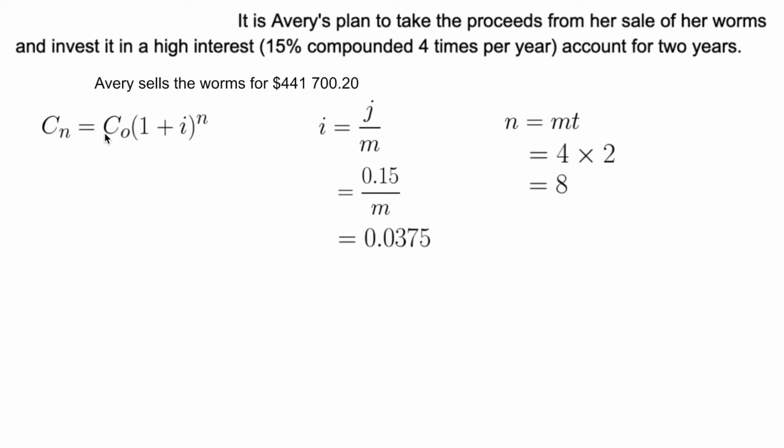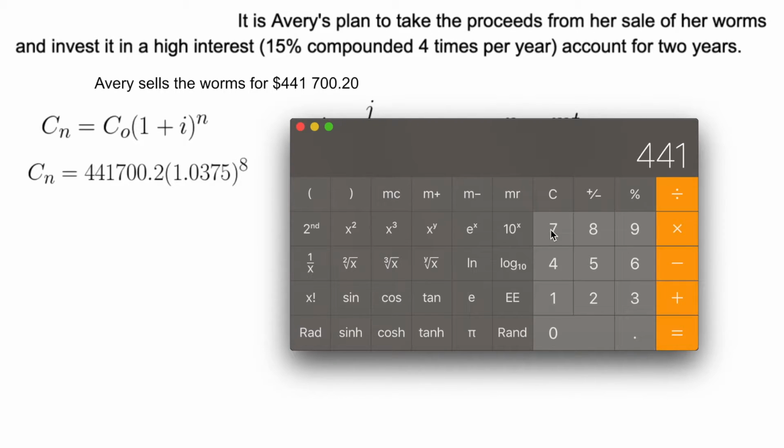So C sub n is equal to C sub 0, and she sold her worms for $441,700.20. So that's the amount that we're investing, times 1 added to our interest. So that's 1.0375, all to the power of 8. 441,700.2, you can put 0 or not, times 1.0375, close the bracket, to the power of 8.